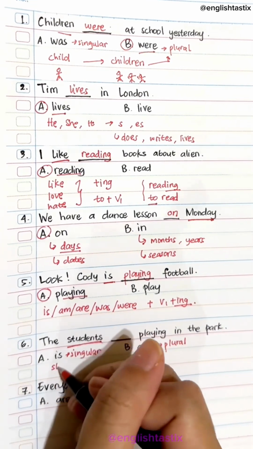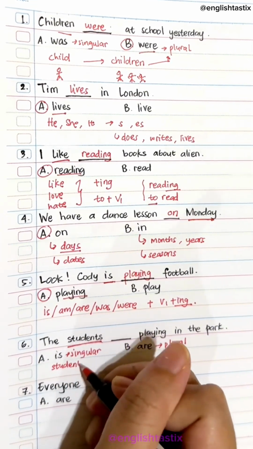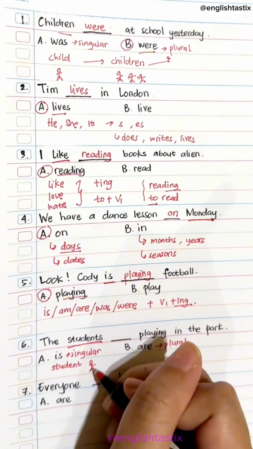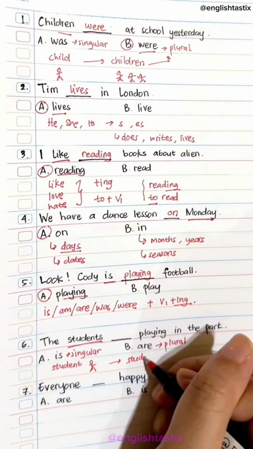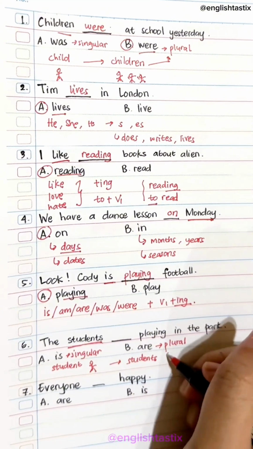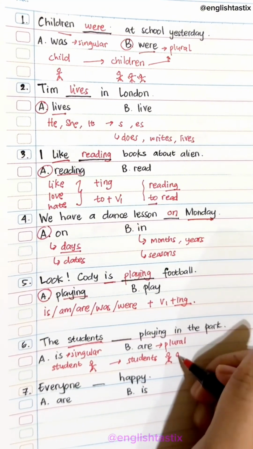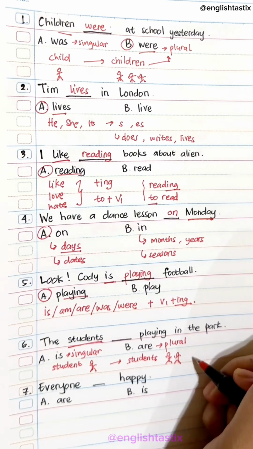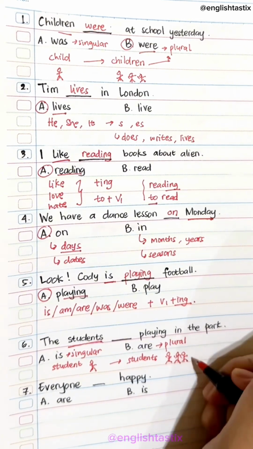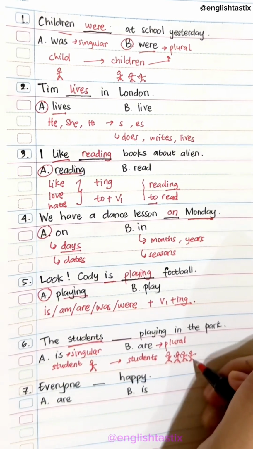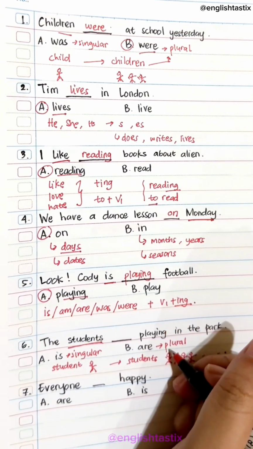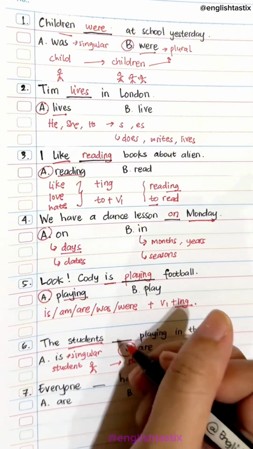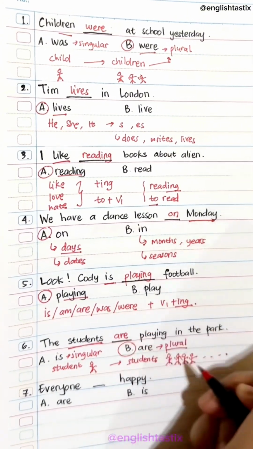The singular of students is student, one student, and the plural form is students, two students, three students, and etc. Okay? So the answer is are. The students are playing in the park because it is plural.